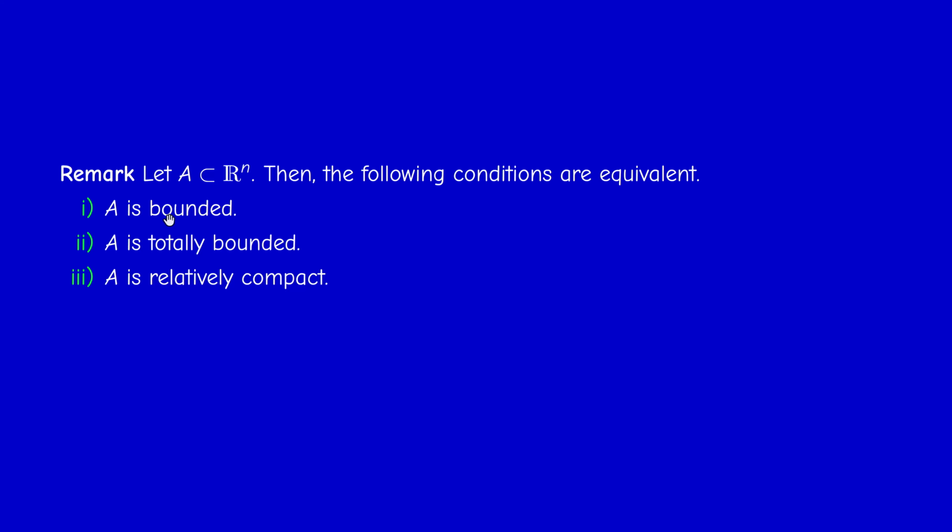But if A is bounded, then A bar is bounded, and so A bar is closed and bounded and therefore is compact. So this is why 1 implies 3. So you can do a circular proof here if you like. But this is not true in any space. This is true in spaces where compactness is equivalent to closed and bounded.